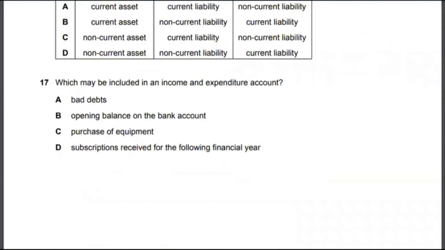Let's look at multiple choice 17. Which may be included in an income and expenditure account? That is 17A, bad debt expenses. Purchases of equipment, no, we do not include that in P&L. Opening balance of bank account, that is not an income and expenditure item. And subscriptions received for the following year as well, it's not on the income and expenditure account. Bad debts is the correct answer. 17A is the correct answer.